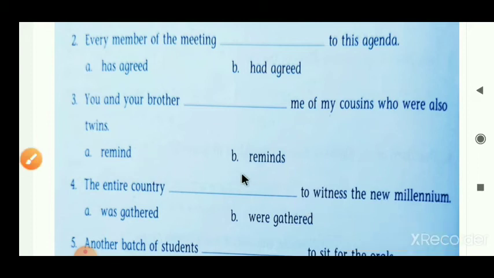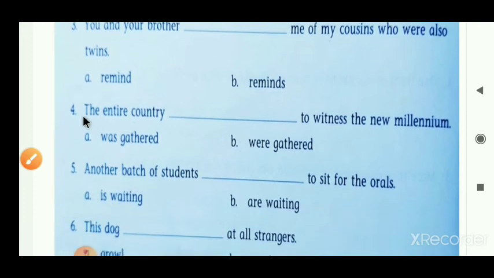Now next sentence. The entire country blank to witness the new millennium. Here two verbs are given here: was gathered, were gathered. The entire country looks like a plural form, but actually with entire country we are talking about a single country. So entire country becomes a singular subject here. According to that singular subject we have to put a singular verb here.